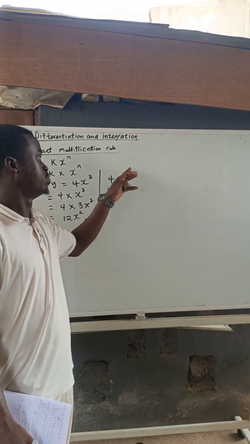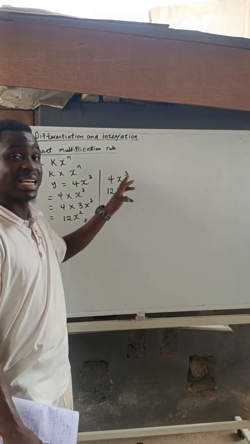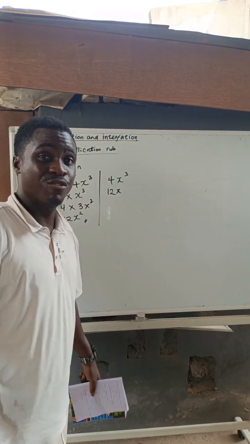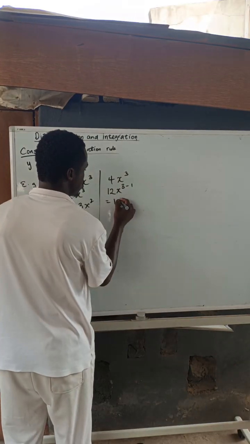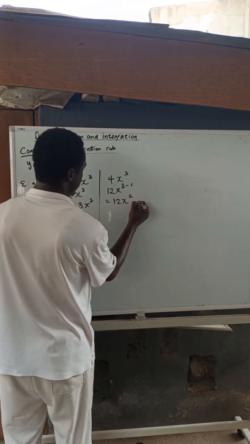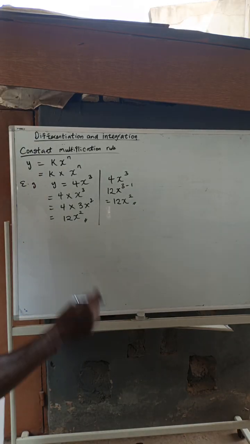You are going to multiply it with the index, that is 3, the power. And you are going to take away 1 from the power. So this gives us 3 minus 1, and that gives us 12x raised to the power of 2. It's still the same thing. Very easy. So that's that.